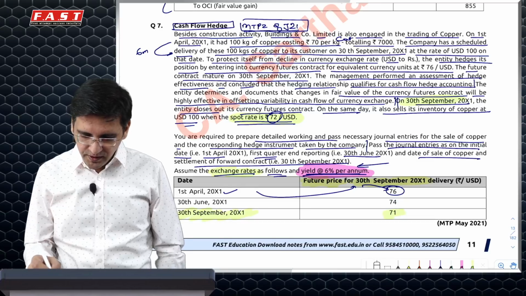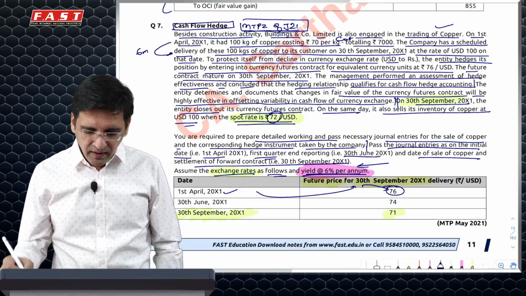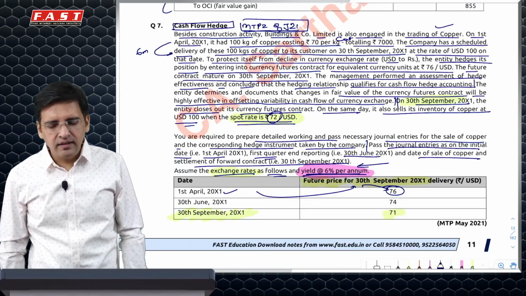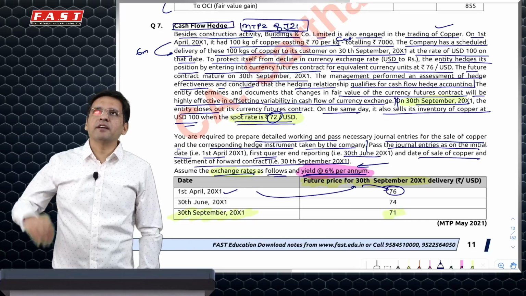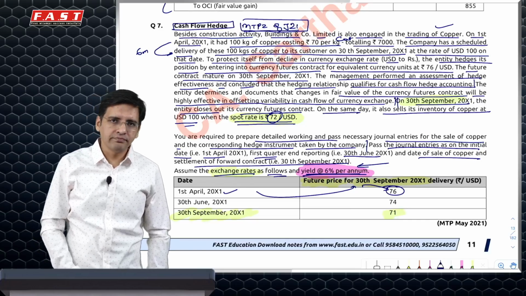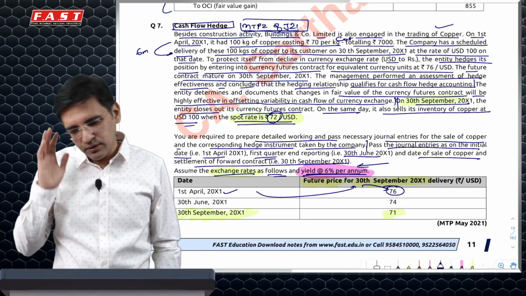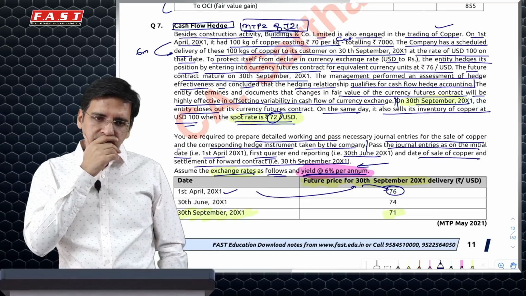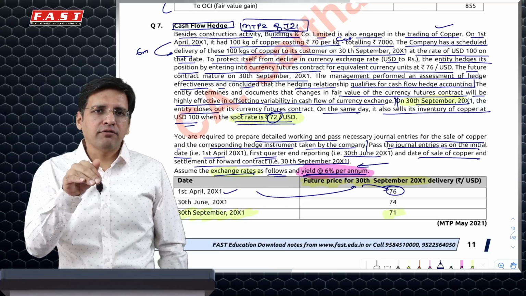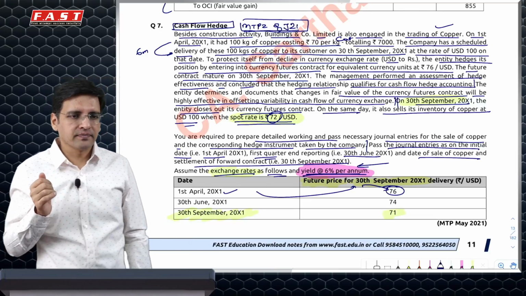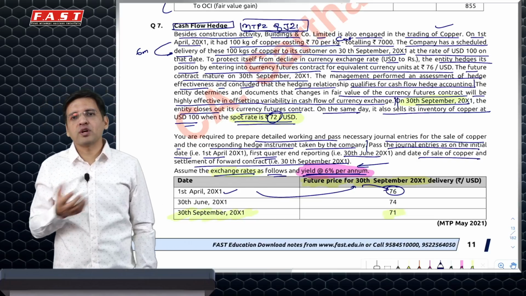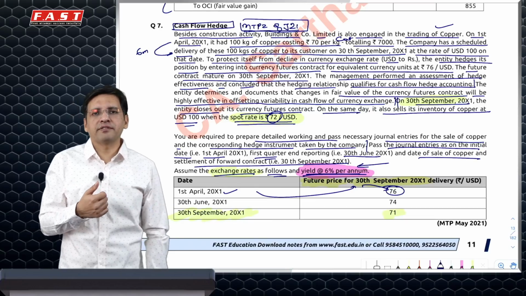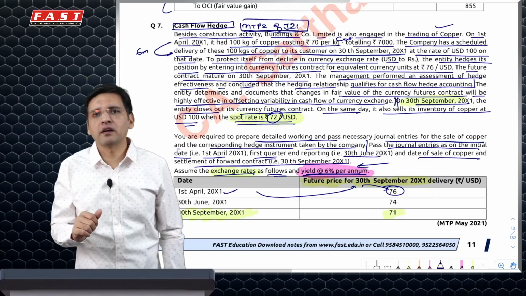I am going to sell my copper. It means that I would have been happier if the rate would have gone up or down. Any which way, in this particular case, I don't have to think like that. I simply have to say that I have taken a forward where I'll be getting 76. Now the market rates have become 74. So I'll be very happy. Thank God I took a forward. Otherwise, if I would have sold today, I would have got 74. So I'm happy, which means I've made a gain.